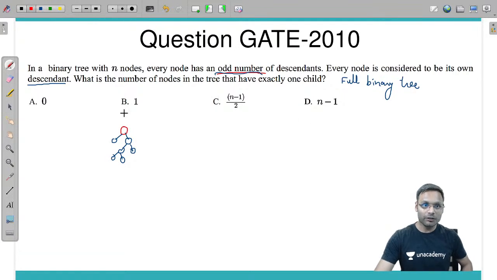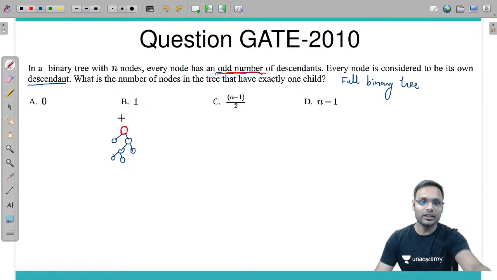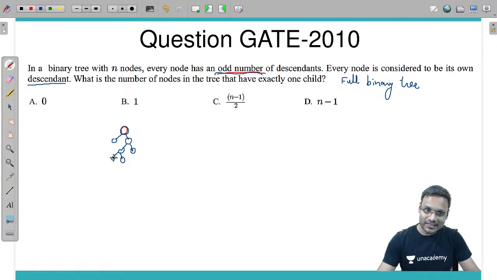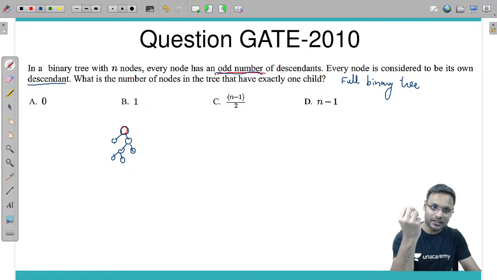You can check it out. If this is a full binary tree, you can see every node is having an odd number of descendants based on the definition of the question. This node is having one descendant, its own. This node is having one descendant, its own. This node is having three descendants, 1 2 3.